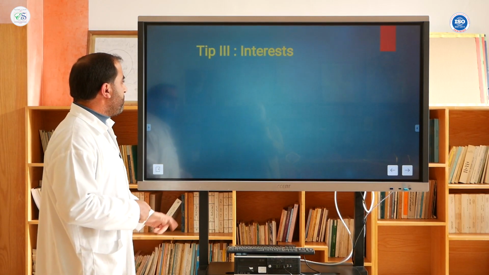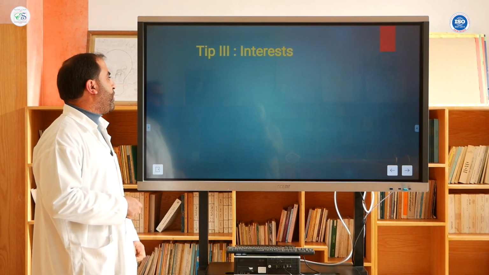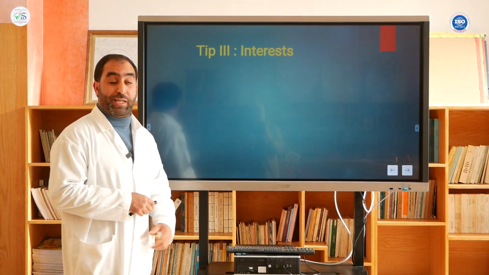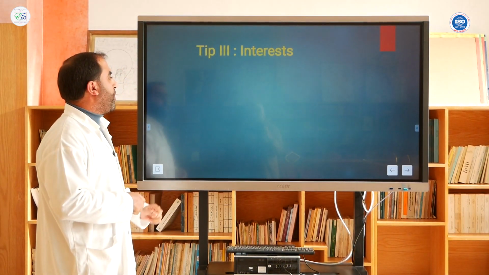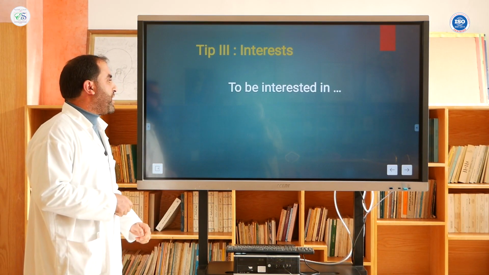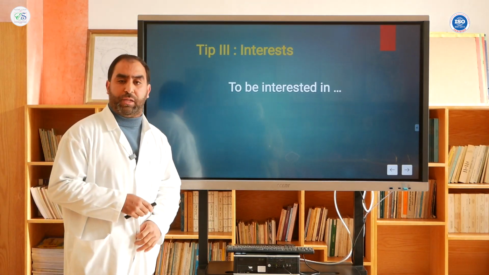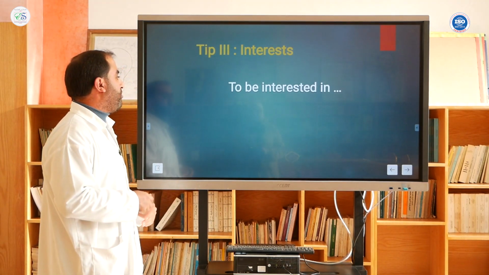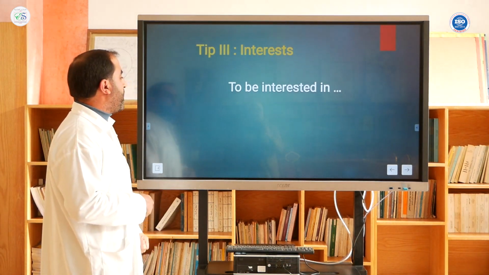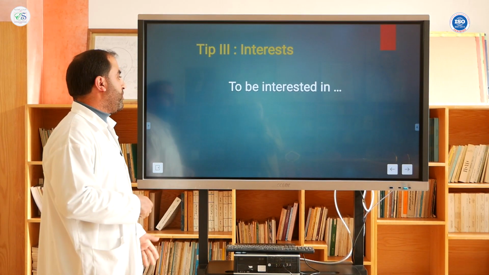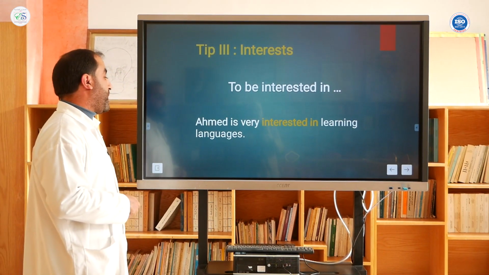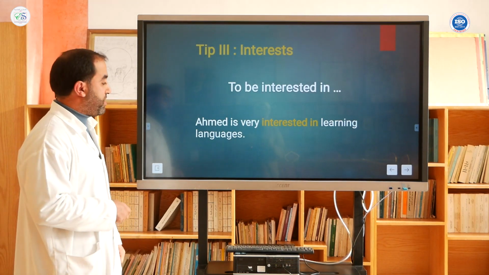Now, moving on to the third tip that we need to mention when you want to write a descriptive paragraph, which has to do with interest. If you want to talk about someone's interest, the common expression we need to use here can be "to be interested in." For example, we could say, Ahmed is very interested in learning languages.